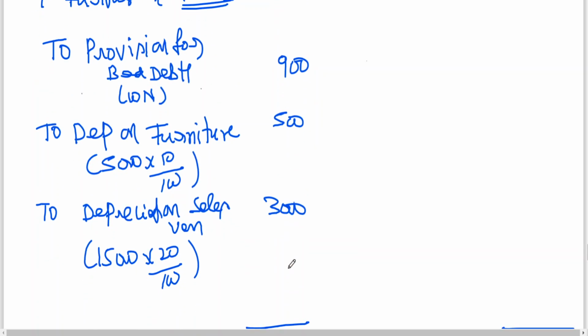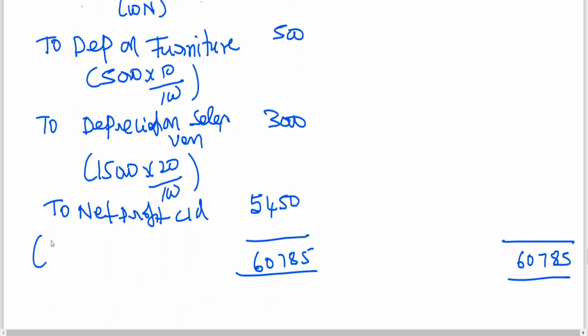You are getting 5,450 as a net profit. This net profit will be transferred to capital.